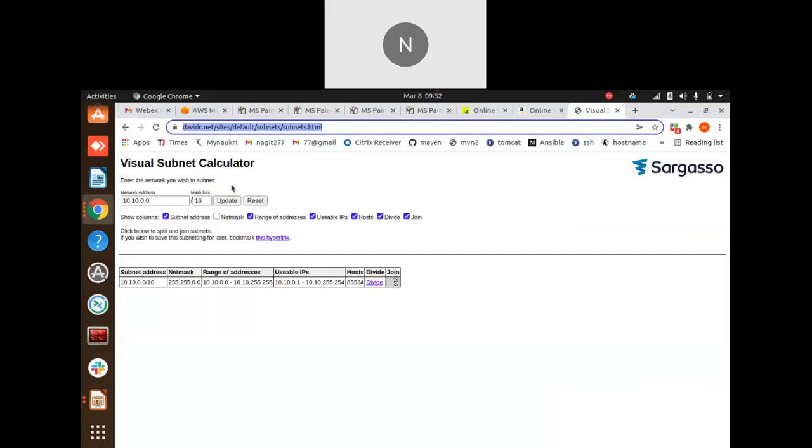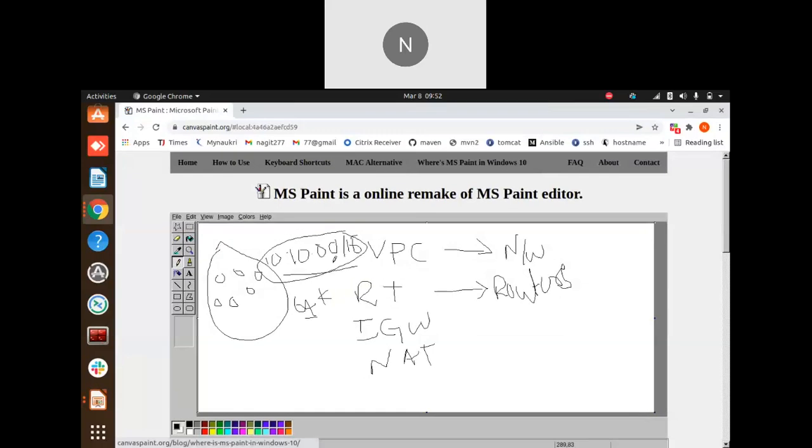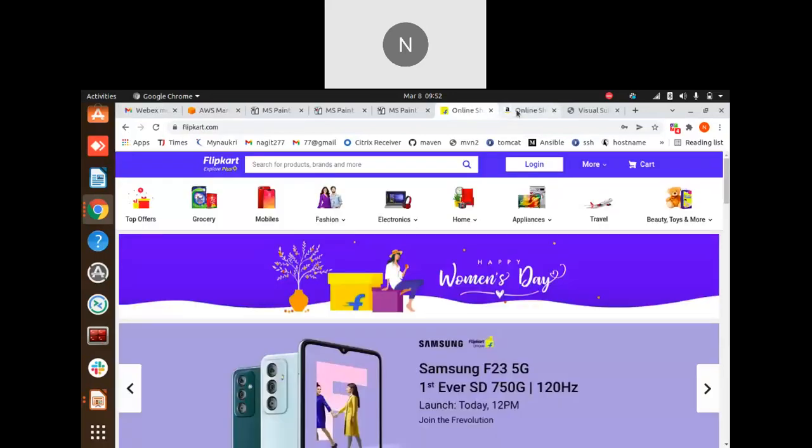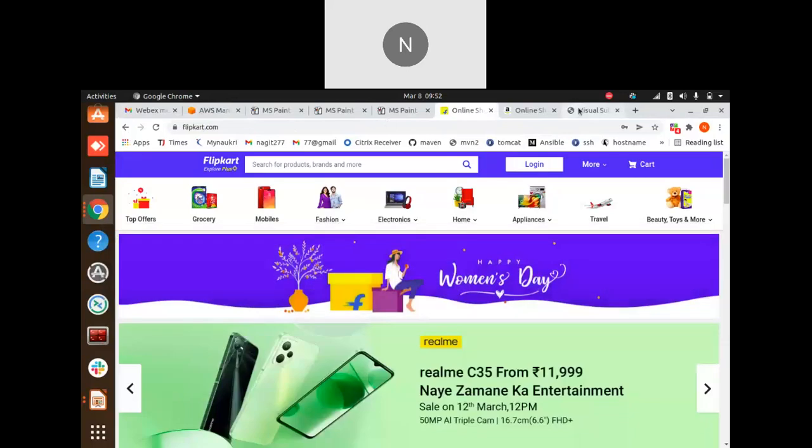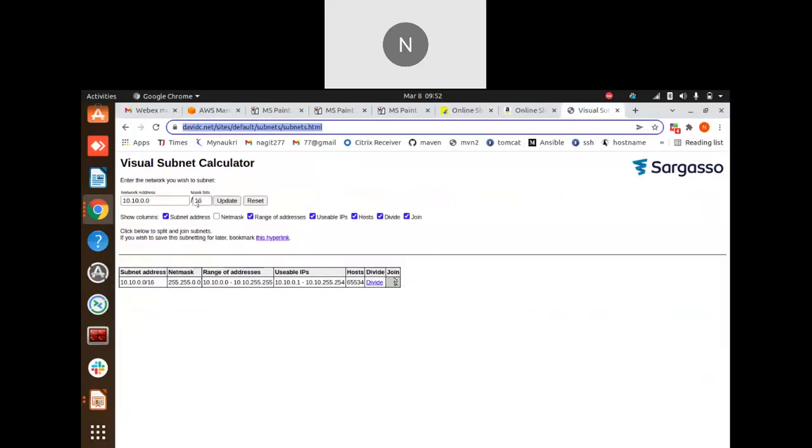If you talk about any network, right, we were discussing about network. The network means it's a collection of IPs. They will have the network range. Here /16 means, if you look at this, here they showed the number of hosts. So here we will get about 65,000, 65,534 servers.